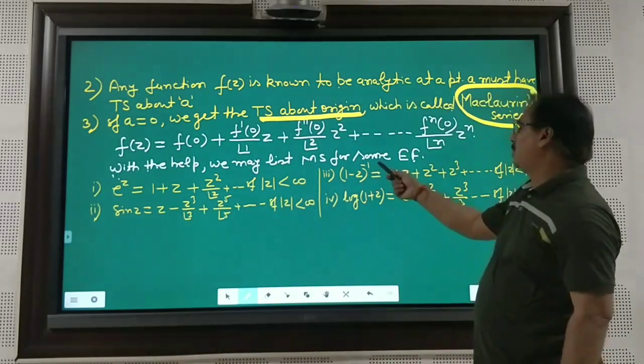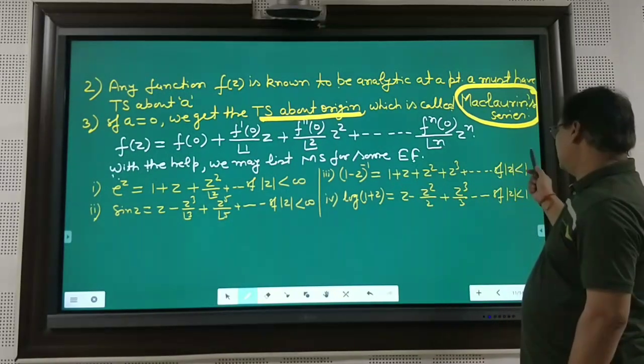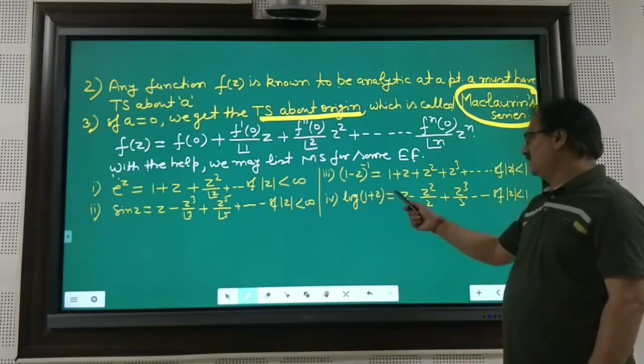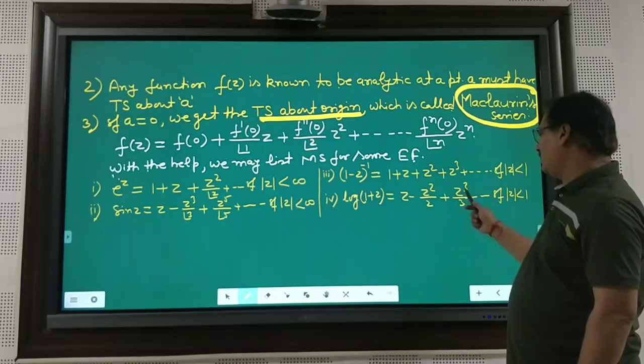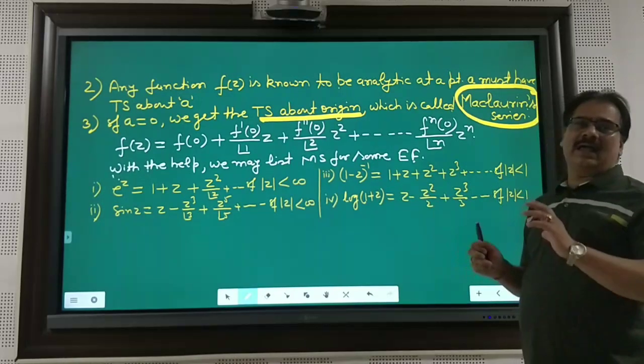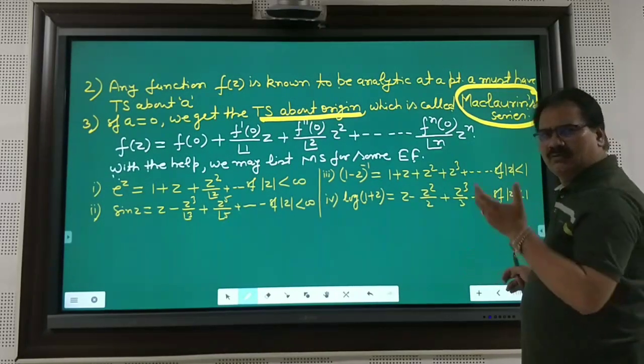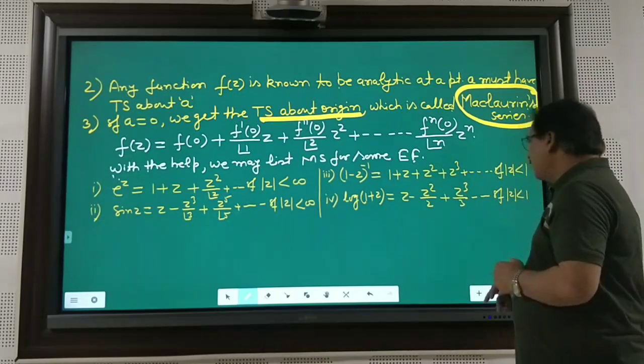Here 1 over 1 plus z, that is (1 plus z) to the power minus 1, is 1 minus z plus z square, if mod of z is less than 1, and log of 1 plus z is z minus z square by 2 plus z cube by 3, if mod of z is less than 1. You can derive all these results and similar further results with the help of this theorem.